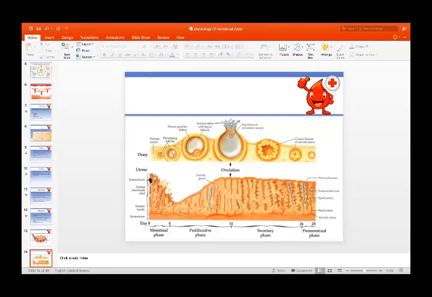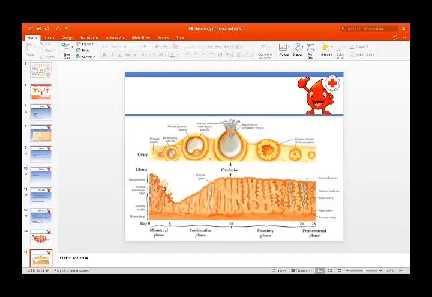Now, at the same time, in the uterus, the endometrium, there are three layers. This is the myometrium, then this is the endometrium. There are three layers of endometrium: the basal layer, stratum basalis, the middle layer, stratum spongiosum, and stratum compactum is the top, innermost layer.